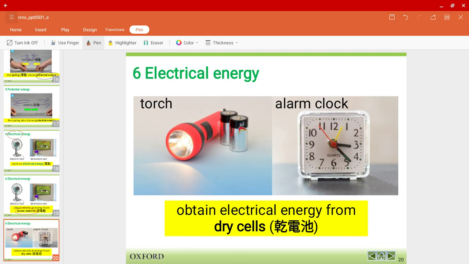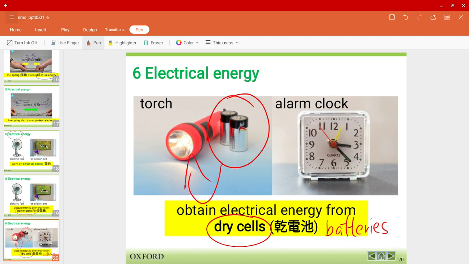Sometimes electrical energies could come from dry cells. So dry cells are basically batteries. Okay, so batteries can be used in torch, or for example in your alarm clock.